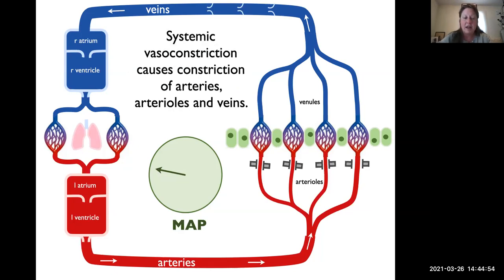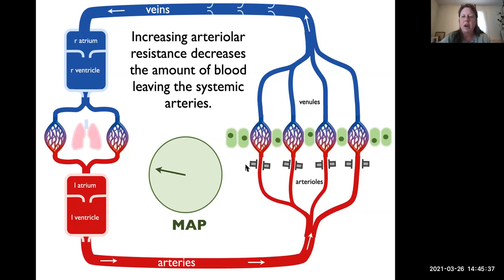The next thing that happens, or it actually happens at the same time that cardiac output is increased, is that we get what's called systemic vasoconstriction. Now, what that means is that all of the systemic vessels constrict, and each one of those contributes in a different way to increasing the mean arterial pressure. So we're going to look separately at the constriction of the arteries, the arterioles, and the veins, and how that works together with the increased cardiac output to bring mean arterial pressure up.